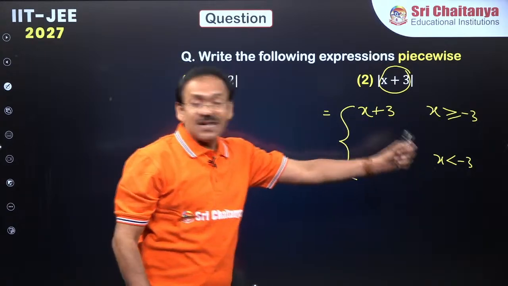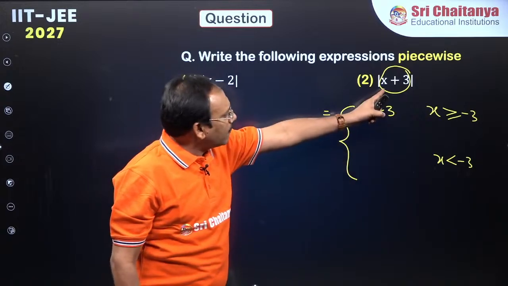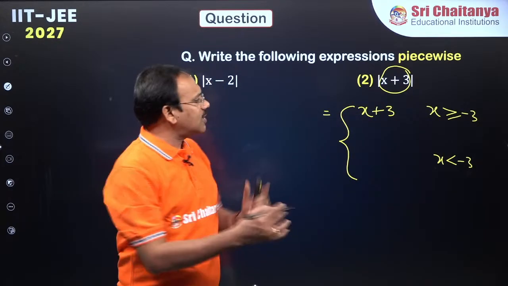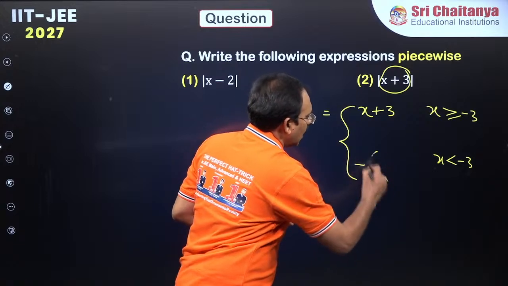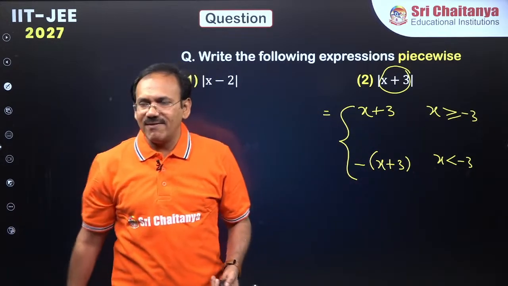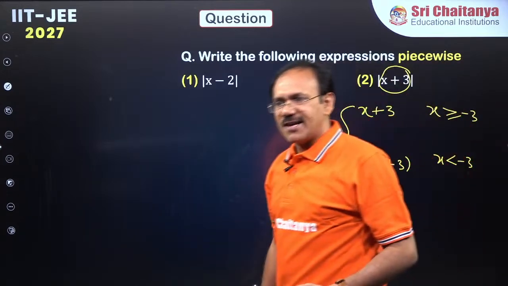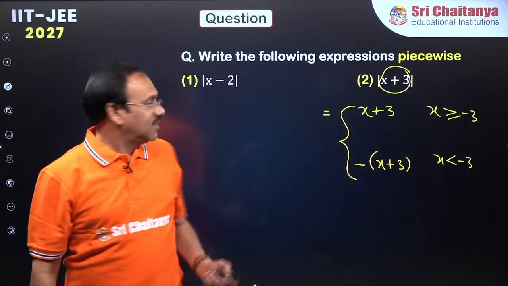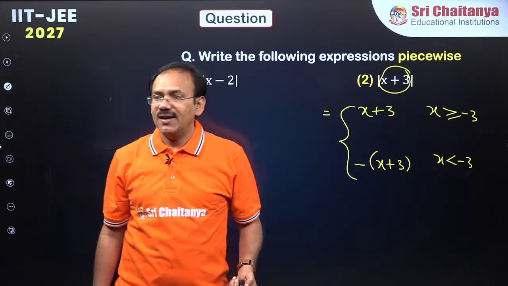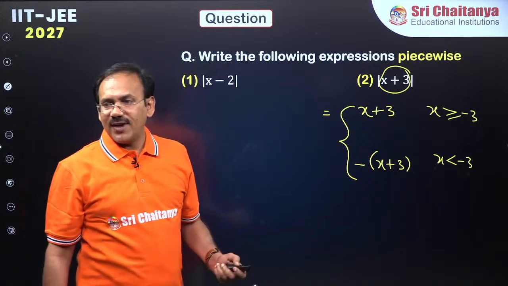You take a number less than minus 3, say like minus 4, dear students. You put minus 4 in this, minus 4 plus 3, a negative quantity. Modulus of a negative quantity means you have to write minus of that. That's all. Clear, everyone? Got it? It is minus of x plus 3, it is not 3 minus x. Okay? Right, everyone? Fine.